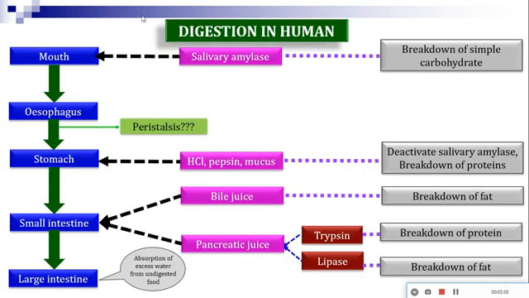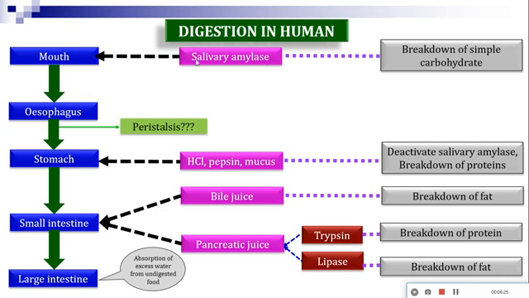Next is the accessory glands present along with the digestive system and their secretions. First, we have already discussed that the initial part of the digestive system was the mouth, and within the mouth or within our buccal cavity, salivary amylase is secreted.